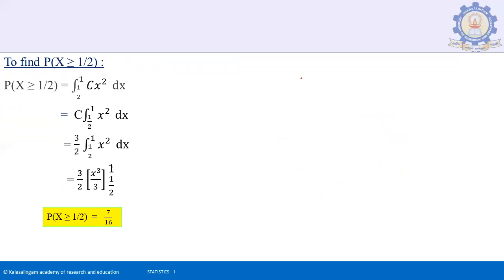Then the probability distribution function. For the x limit value, we know that modulus of x is less than or equal to 1, so x goes from minus 1 to 1. But we want to find the probability for x from 1 by 2 to 1. We know the c value is 3 by 2.